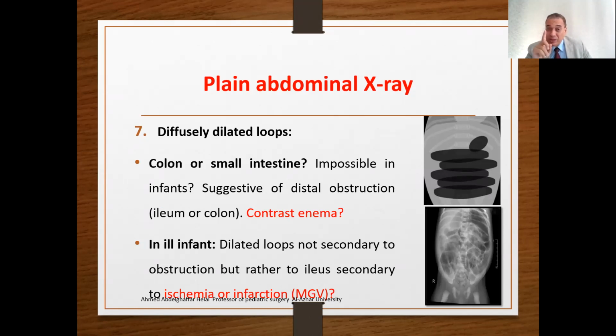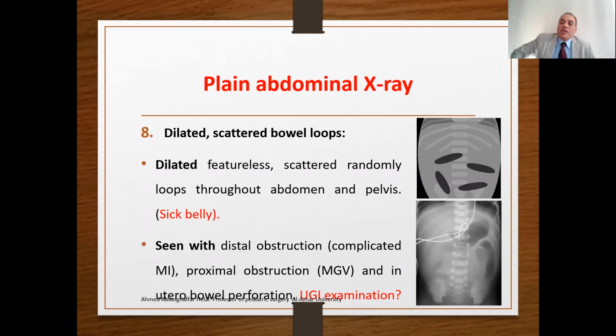However, take care that in an ill infant, these dilated loops may not be secondary to obstruction, but rather secondary to ischemia or infarction. The final one is to see dilated scattered bowel loops, like this. Dilated scattered bowel loops, featureless, scattered randomly throughout the abdomen. It's called sick belly, seen with distal obstructions or proximal obstructions or in utero examination. In such cases, you must perform upper GI study.